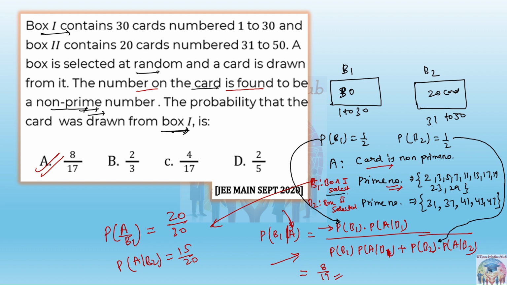B1 is basically the selection of box 1, and B2 is box 2 selection. The prime numbers I have written are just to see how many prime numbers are there in box 1 and in box 2. That is not the event.